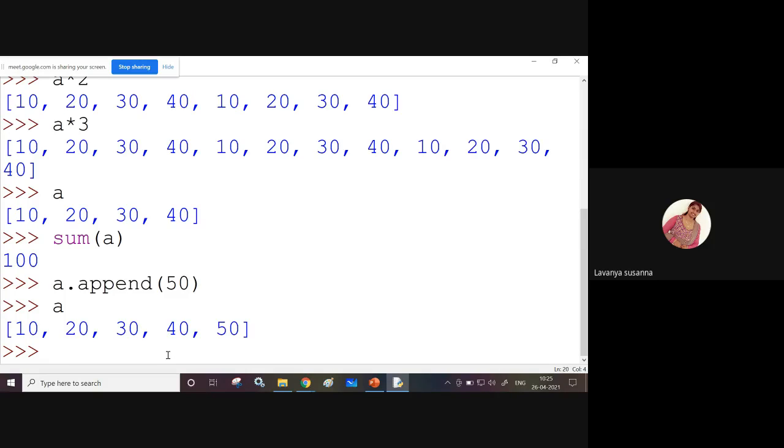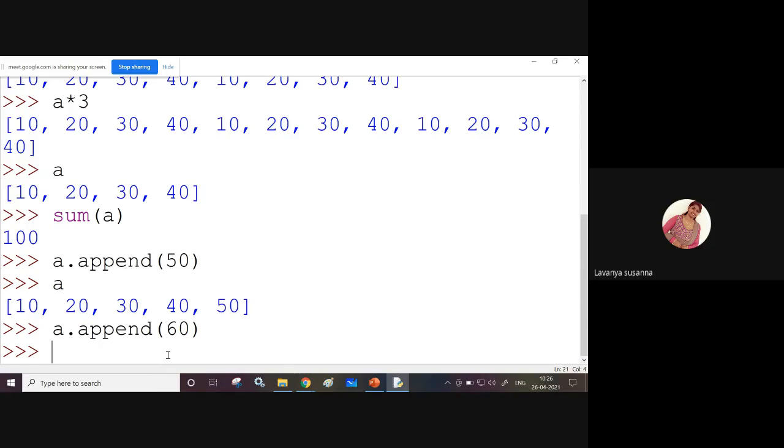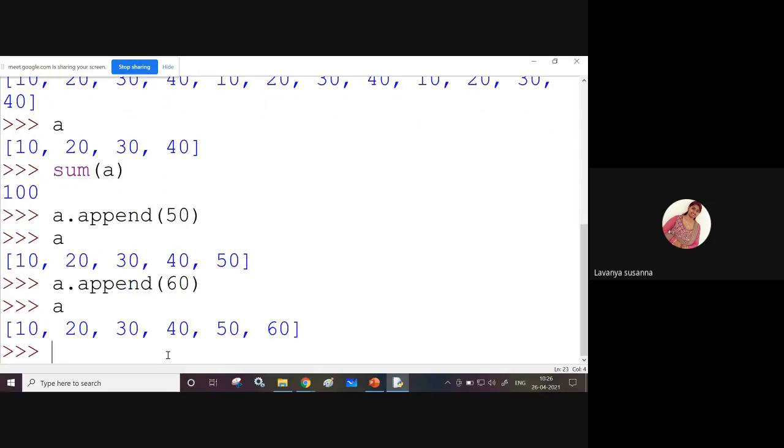What is this append function doing? It is adding the value to the end of the list. Which value have I passed? 50. That 50 will be added to the end of the list. Next again, a dot append of 60. To this list a, it is adding 60 to the end. Now let us display a. See here: 10, 20, 30, 40, 50, 60. This is the append function. Let us see another function.